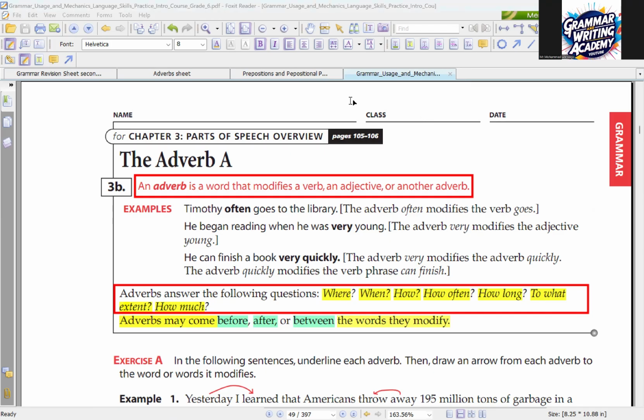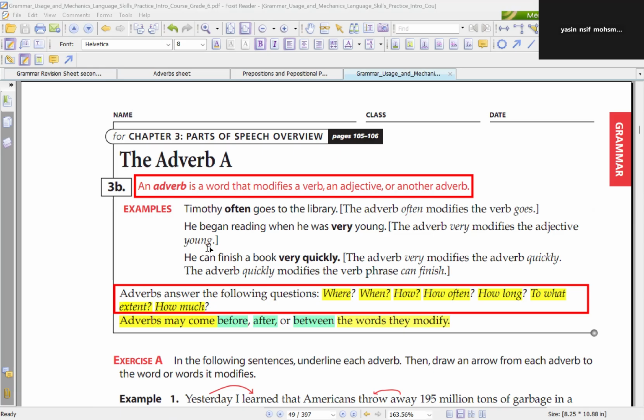Yassine, good morning. Your voice is low. Read for me the third one. I'm shouting, by the way. I'm not talking, I'm shouting. Read number 3, please. He can finish a book very quickly. The adverb very modifies the adverb quickly. The adverb quickly modifies the verb phrase can finish. Good. I have here in this sentence 2 adverbs. The first one is very and the second one is quickly. I hope that you can hear me well now. Okay? Good. Keep reading for us, please.